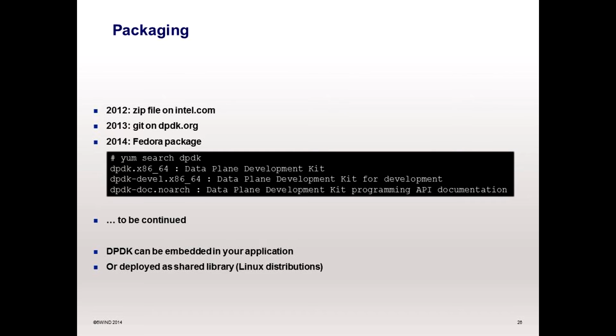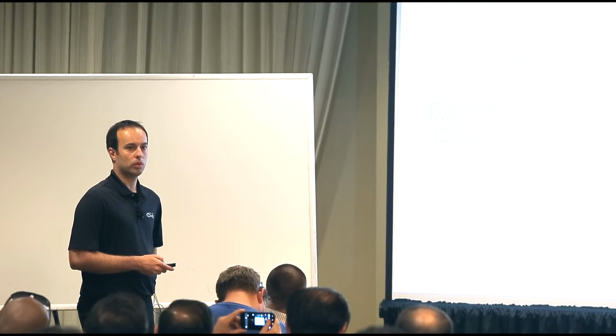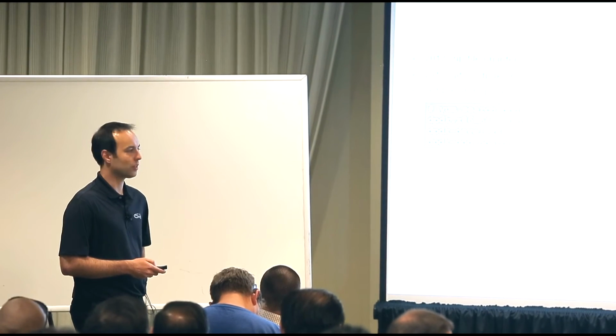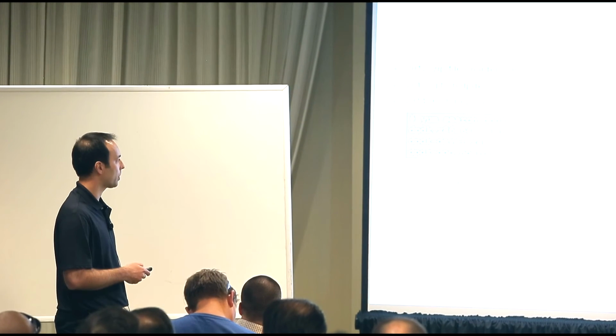Now you find DPDK on dpdk.org, which is the result of the community effort. And this year there was a new package in Fedora for DPDK, so you can deploy your application in Fedora without disturbing your user. I hope there will be more packages in the future in other distributions, probably because DPDK is becoming very popular.